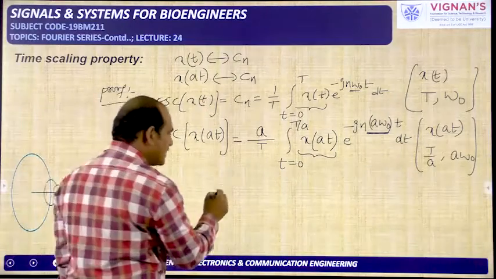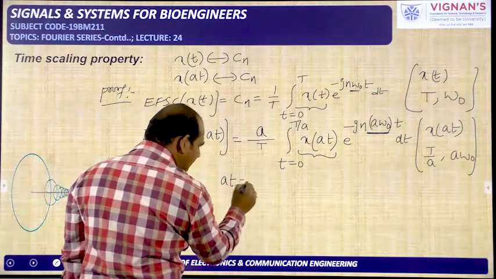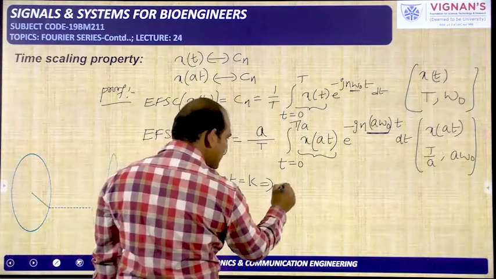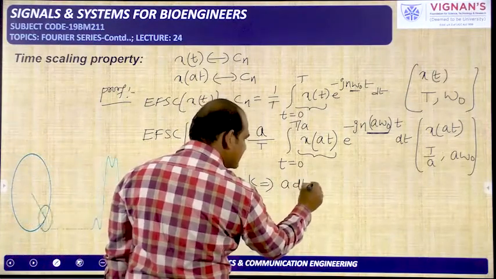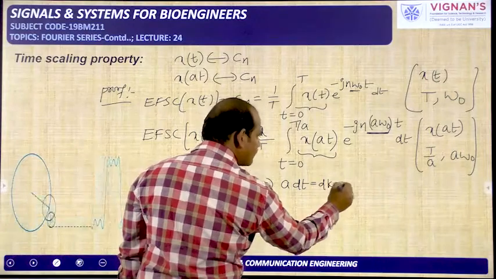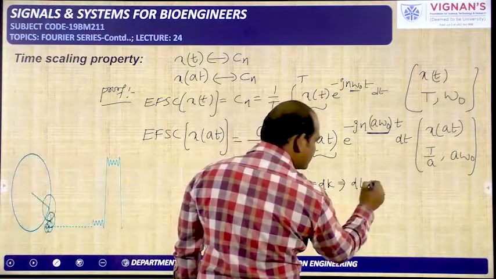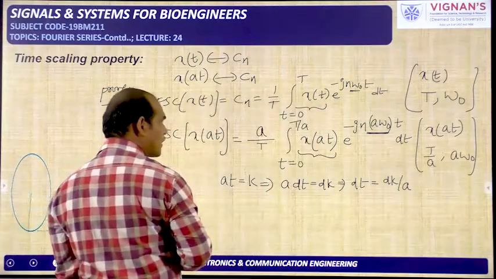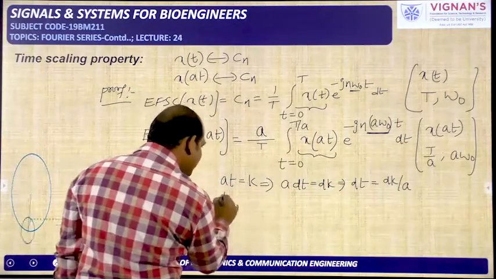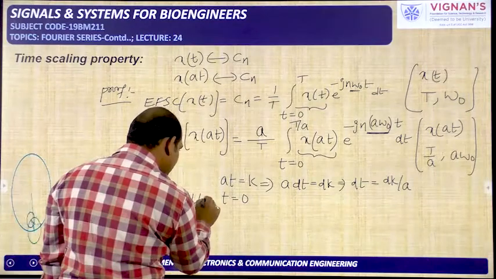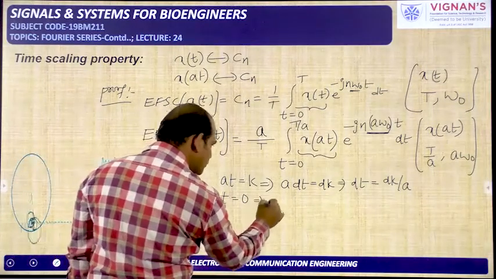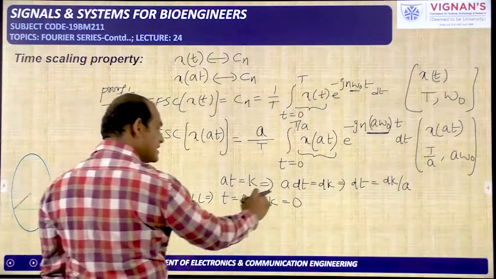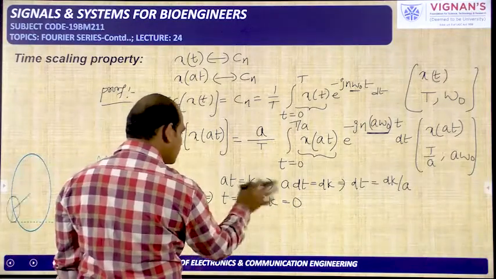Okay, then this at I am taking as the new variable k, and do the differentiation for this one. A is constant, dt is equal to dk, and from this I can write dt is equal to dk by a. Then lower limit for t is 0. So if you substitute here, k is also 0 only. The lower limit for k is also 0 because a into 0 is 0.